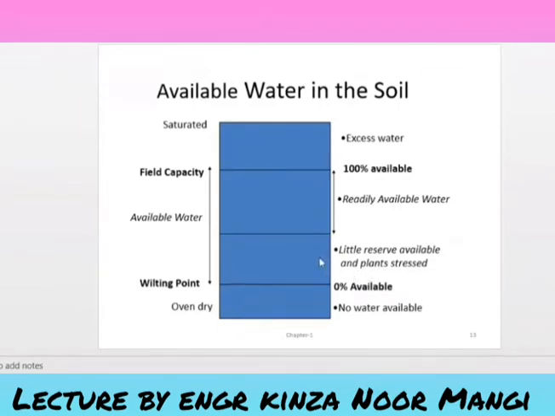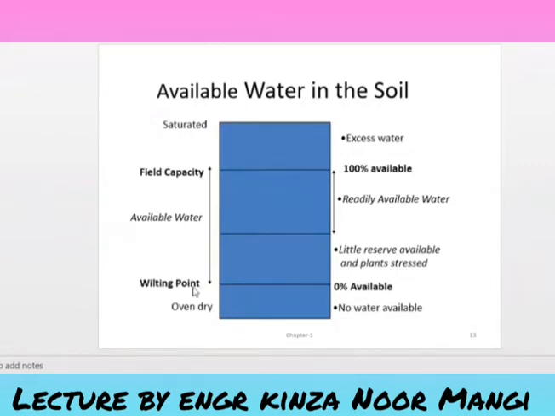Means if we say that the plant's roots are coming up to the 25% in the area of the wilting point, then that would be all right, but not much, because otherwise plants will be under stress to extract the water. So it would be all right if we come up to this point, means 25%, but not more than that. Otherwise the plant will start to wilt, decay and get dried.